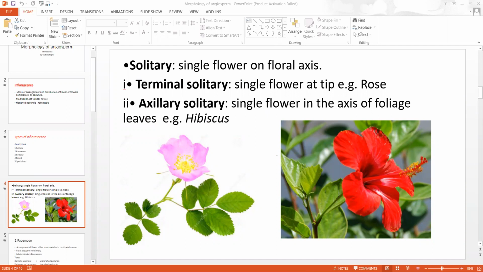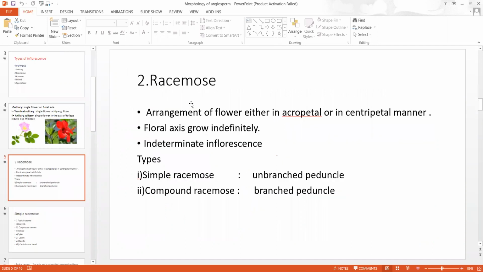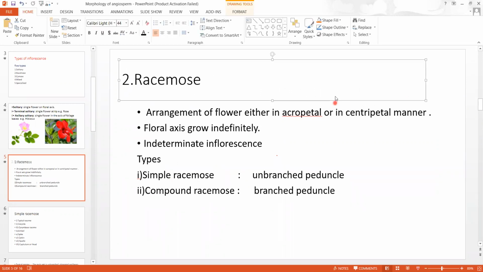Now about the racemose inflorescence. In racemose inflorescence, flowers are arranged either in acropetal succession or in centripetal manner.